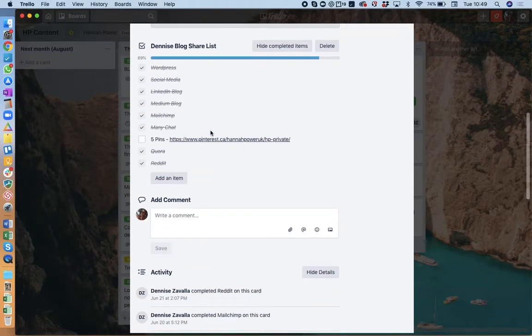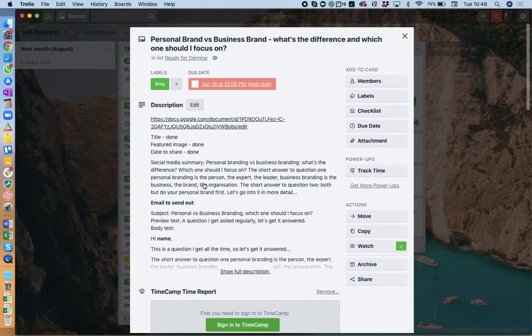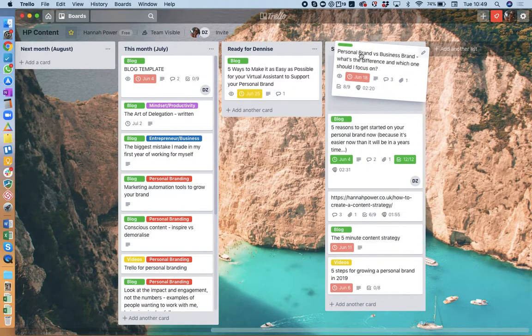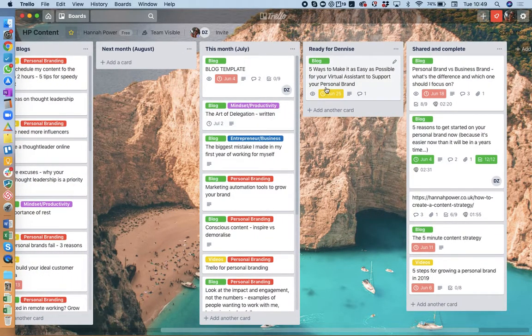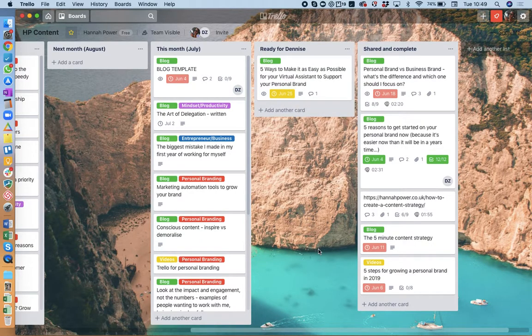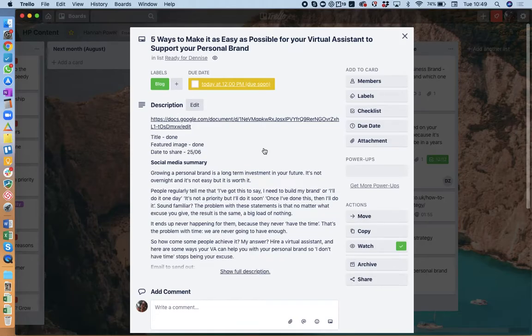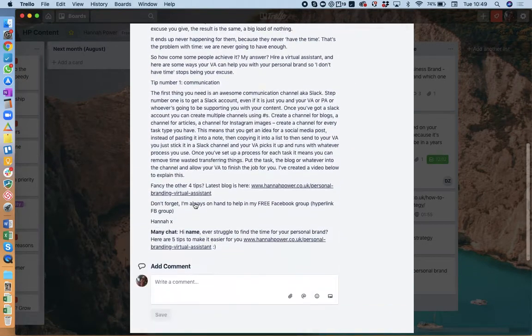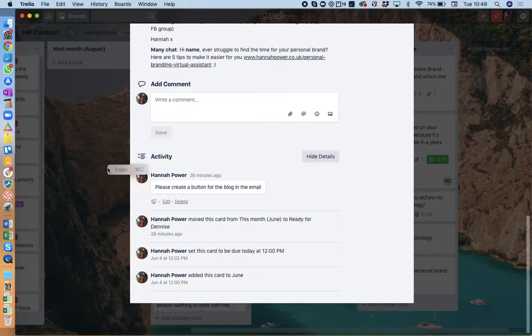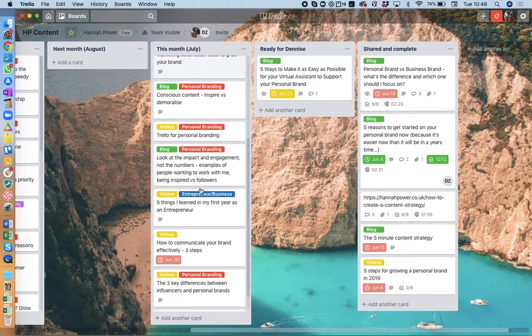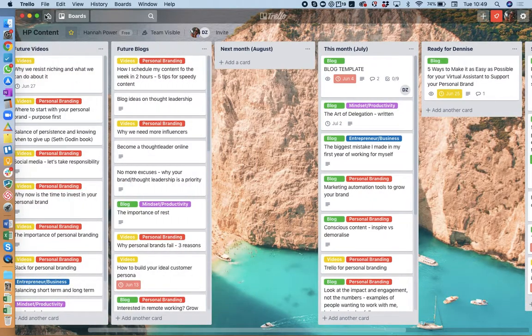Same as this one. For some reason my tick boxes aren't here as well, but that one's actually done and that's shared, and that means we can always keep track of the blogs that need to be created and need to be shared. So when they're in the ready for Denise column, that means they've been written, they've been edited, and they have been given the content to share. So this is one that's going out today. She's got all of the content she needs to now actually share this blog in all of the various locations. She'll add the tick boxes to it. And that enables us to always keep our content organised.